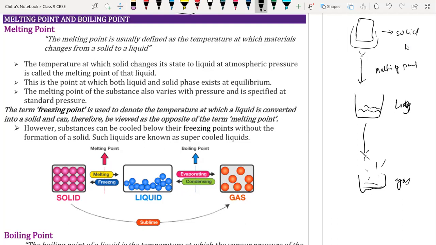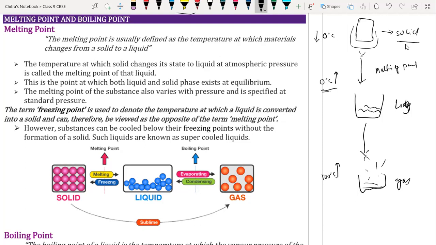Like for water, we have 0 degrees Celsius, and below 0 degrees Celsius water is present in solid form, which we call ice. At 0 degrees Celsius and above, water starts melting, so it is the melting point. At about 100 degrees Celsius, water starts converting from liquid to gaseous state.